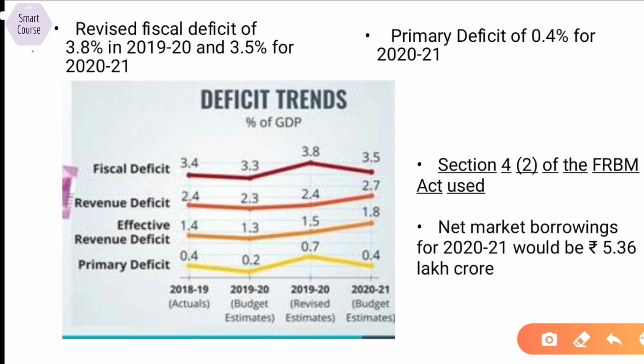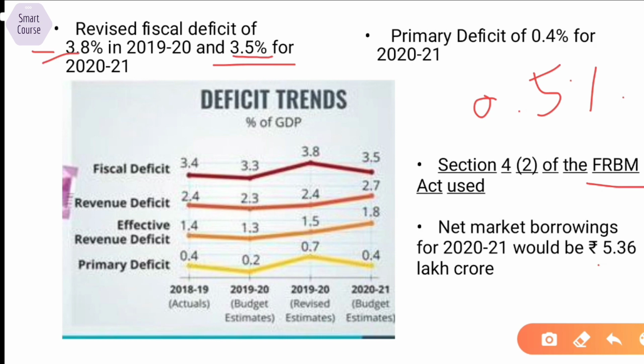Now talking about the deficits, we have 3.8% revised deficit for the previous year and 3.5% projected deficit for the coming year. Primary deficit is also important, which is going to be 0.4% for this year. We have this FRBM Act under which government has to maintain a low fiscal deficit, but government has used section 4 of it and has got the flexibility to expand it by 0.5%. That is why we have this 3.8% here and 3.5% here.